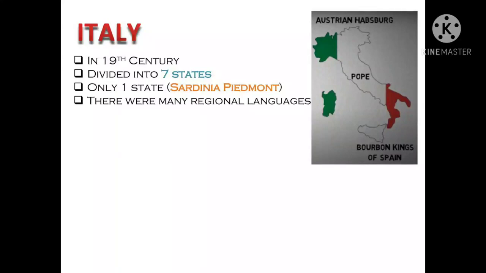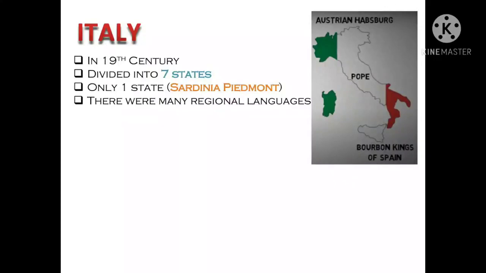What happened with them? The first story is of Italy, how it got independent. In the 19th century, Italy was divided into 7 states. Among the 7 states, only one state was ruled by an Italian, named Sardinia Piedmont. Now can you see there is a map?